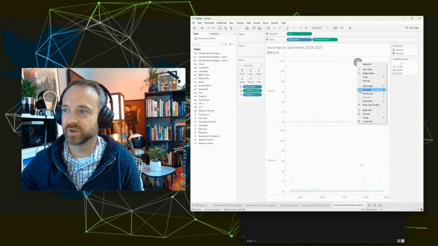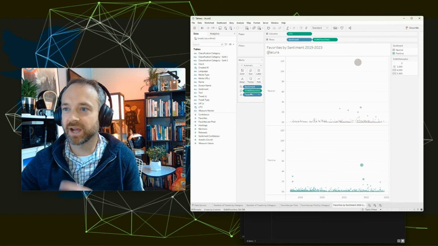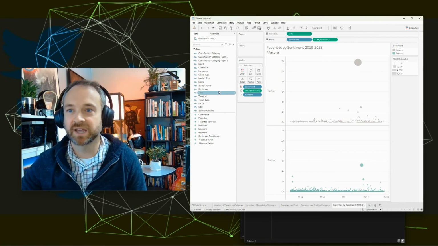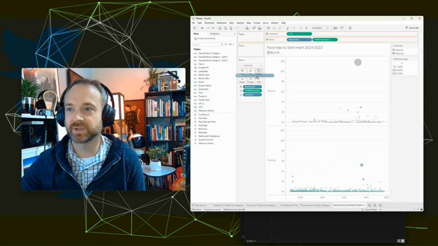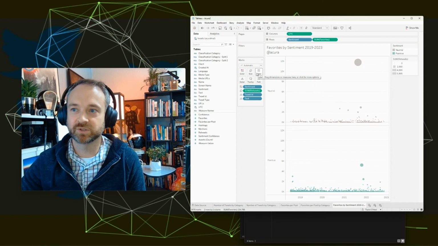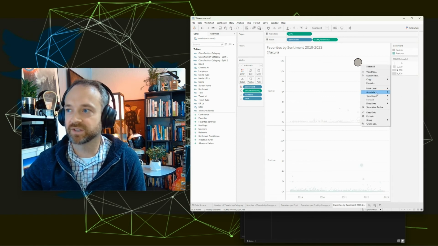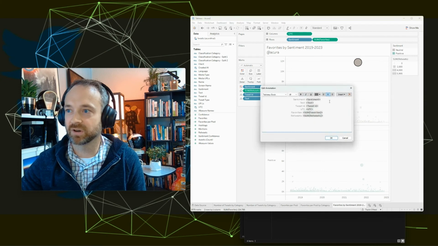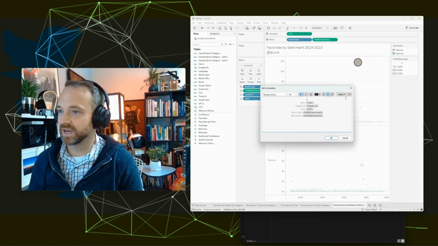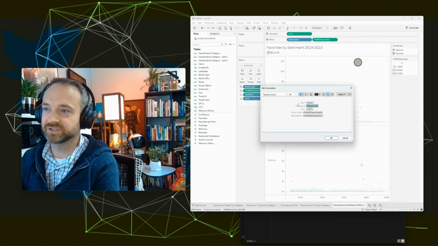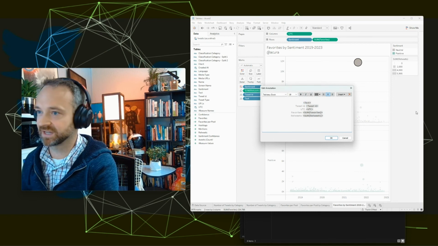So let's go ahead and annotate those. But I don't think I have the text in yet, and that's what I really want to know, because that's what's important that we're kind of evaluating. So I'm going to drop text into that detail. So that is now available if I'm going to do a label or a tooltip, or I'm going to right click on this and annotate that mark. And it has all this stuff. It's very data focused. So actually right now, I just want the text, and I don't need someone to tell me text, text. We just are going to take that text.